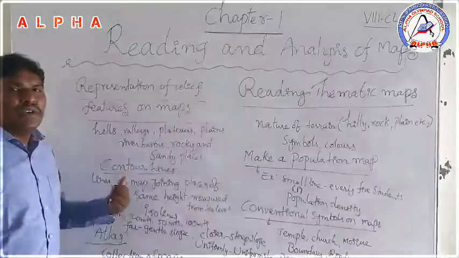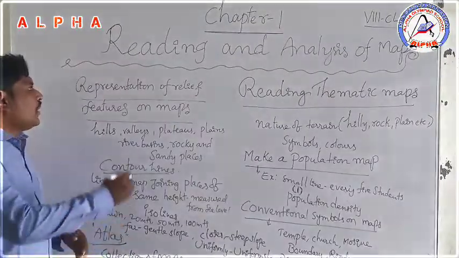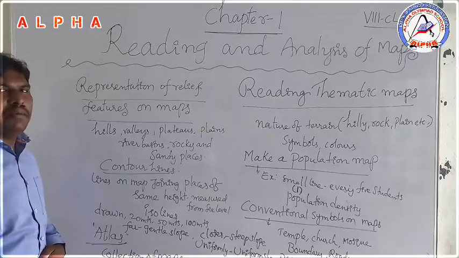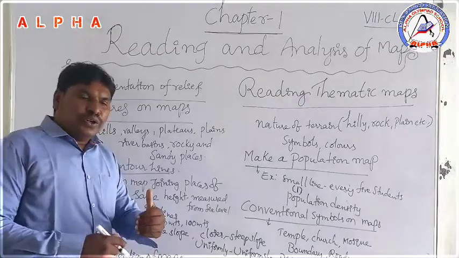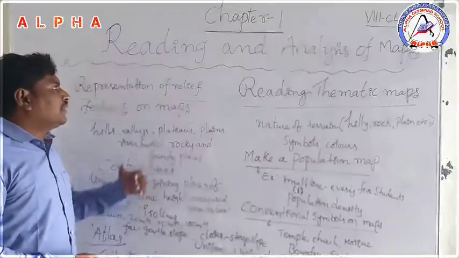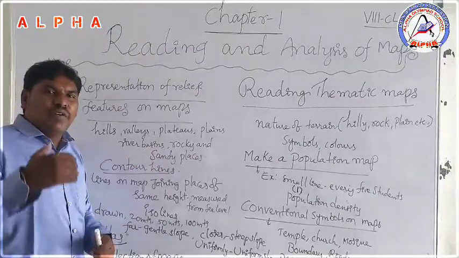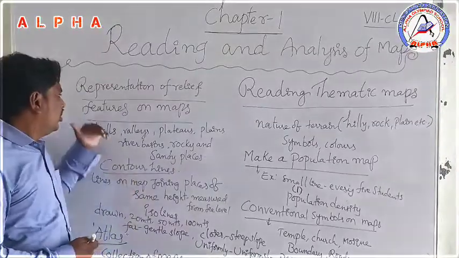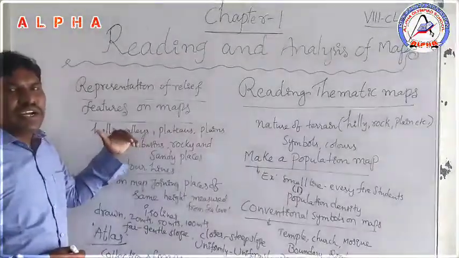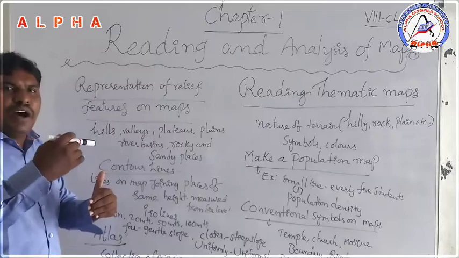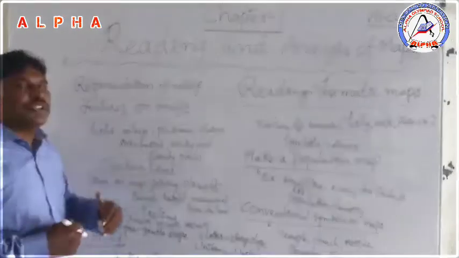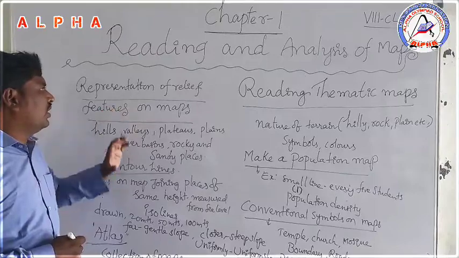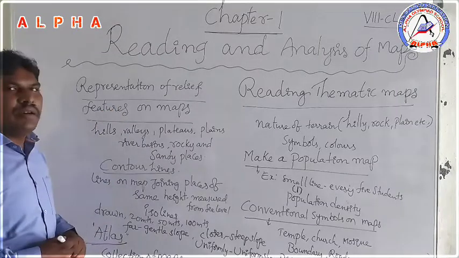Next, we can go to the next part. Representation of relief features on maps. To explain about relief, from down to up or height to down, relief features are different kinds of qualities from down to up or up to down when we show them on maps. So this is the part, representation of relief features on maps.